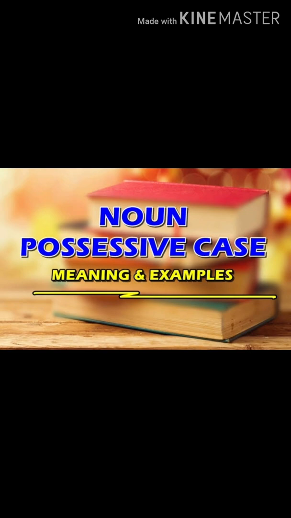Formation of the possessive case. The possessive case is formed by adding apostrophe s to the noun. For example, man's and woman's are singular, but men's and women's are plural. What is the difference between man and men? We use man's in the singular, but men's in the plural. Same as it is woman's and women's. Woman is the singular form and women's is plural.